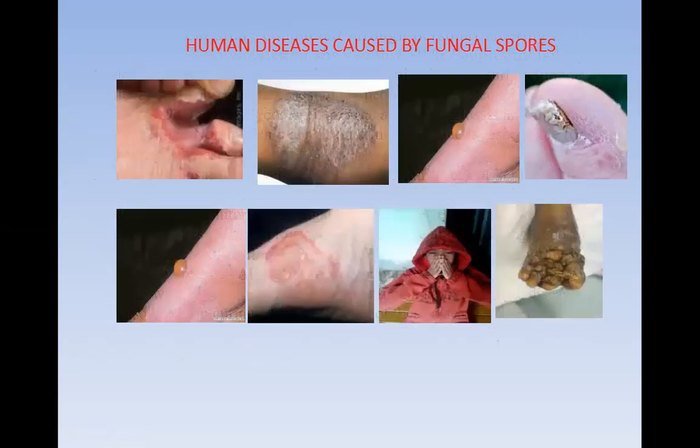These are the photographs. Human diseases caused by fungal spores. So these are very common human diseases. This is dermatitis. This is the nail of the leg, it shows the damage, and this is the cold or allergic diseases due to pathogens which are present in the air. So these are the different diseases which are caused by the biocomponents which are present in the atmosphere.